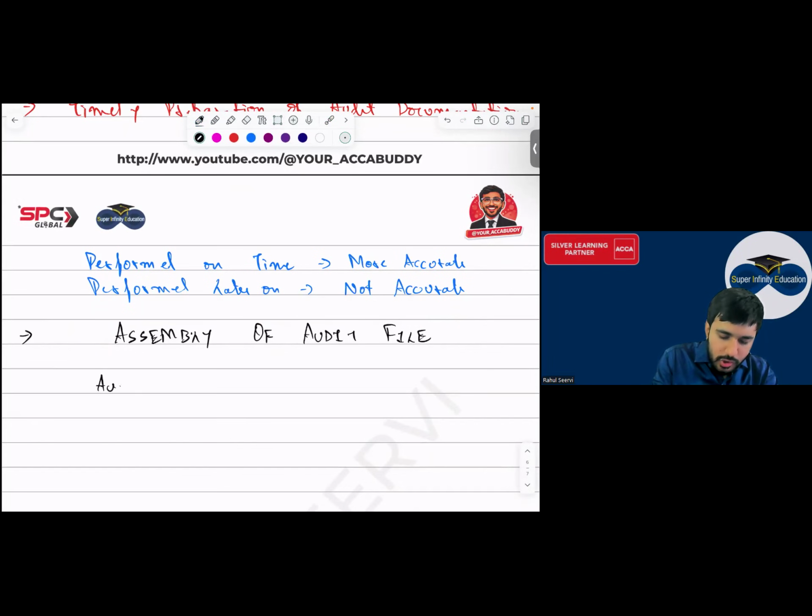So audit documentation will be assembled in an audit file.